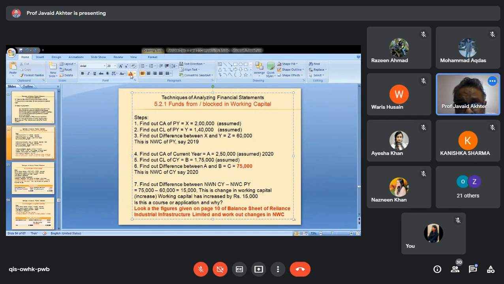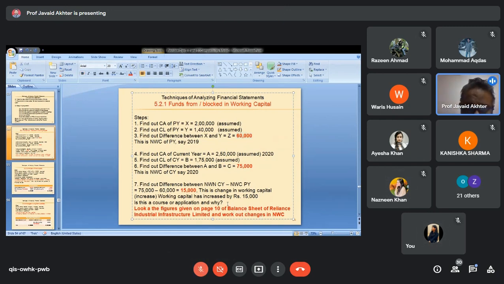Application. Okay, why is it application? Working capital is increasing or decreasing? Increasing. Why is it increasing? From 60 to 75. It is increasing. So increase is source or application? Increase is application.